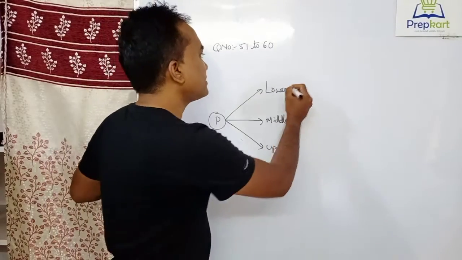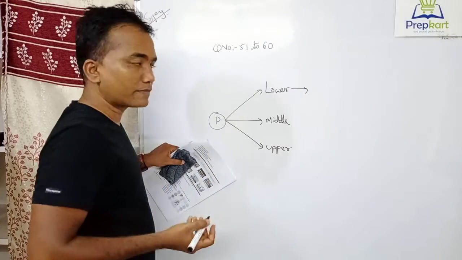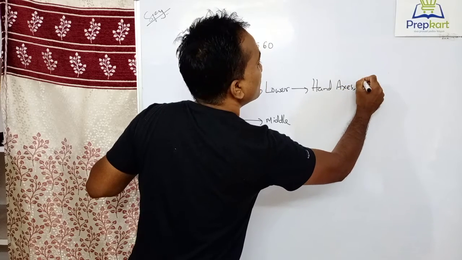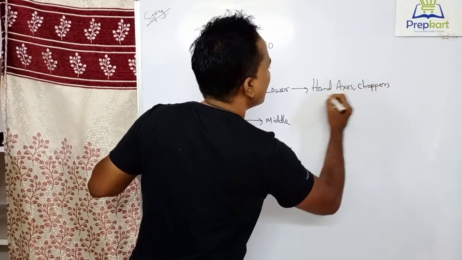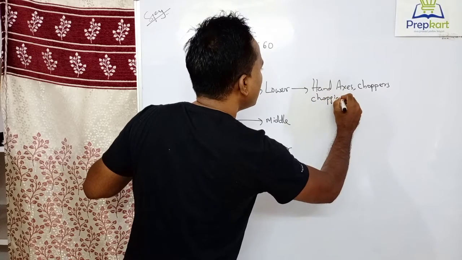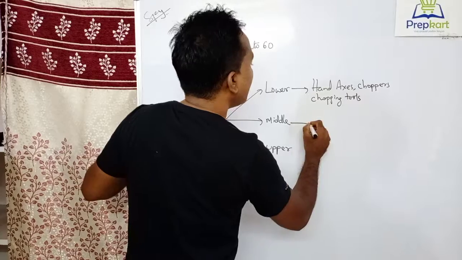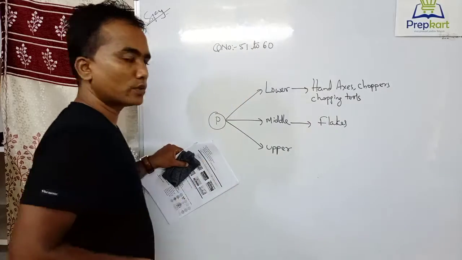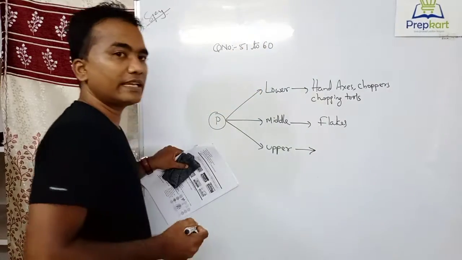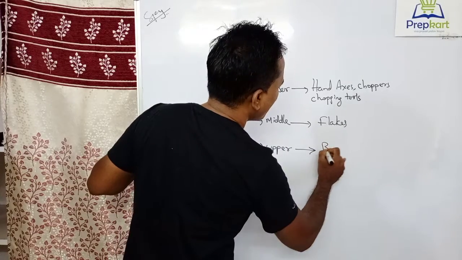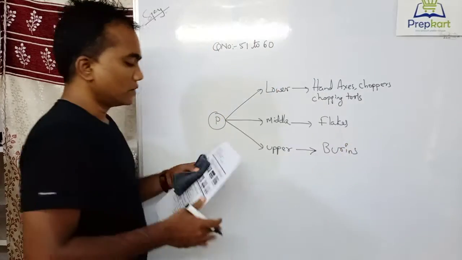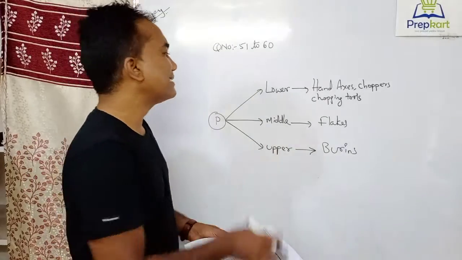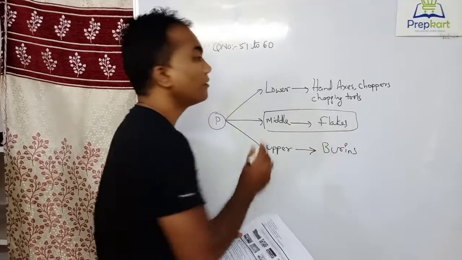In the lower Paleolithic age, the tools made of stone are hand axes, choppers, and mostly chopping tools. In the middle Paleolithic age, you have more flakes made of stone, and in the upper Paleolithic age, you have burins. So in my question, flakes made of stone are important tools in which Paleolithic age? Clearly, it is the Middle Paleolithic age.